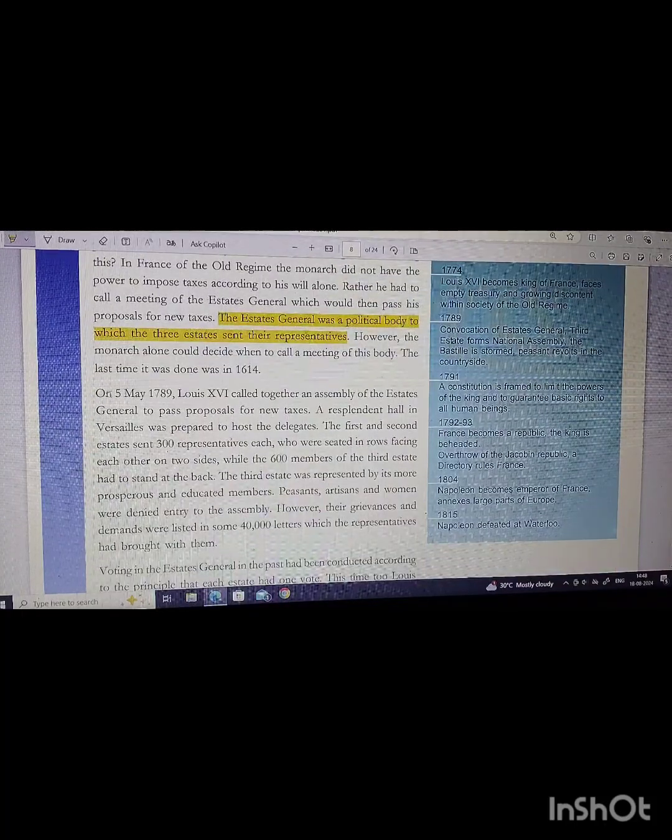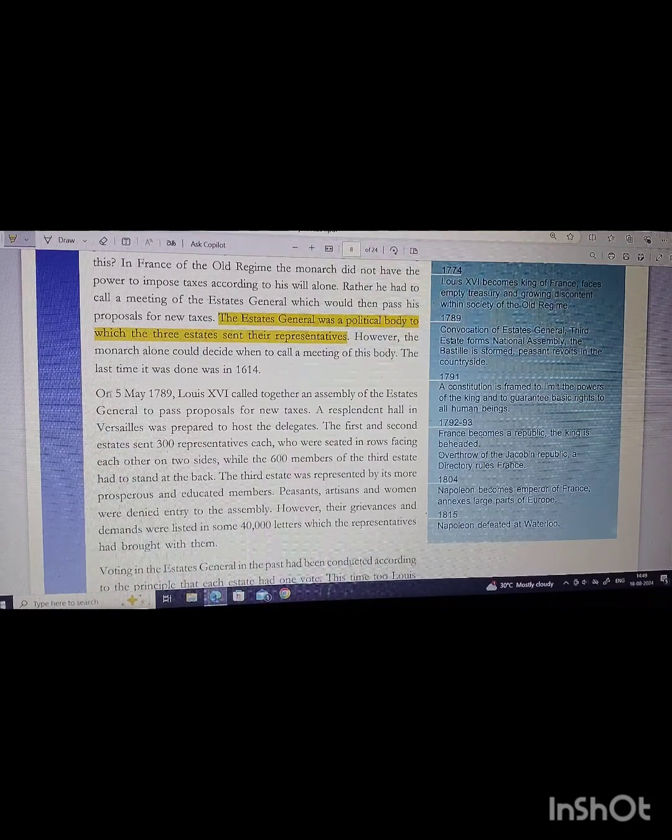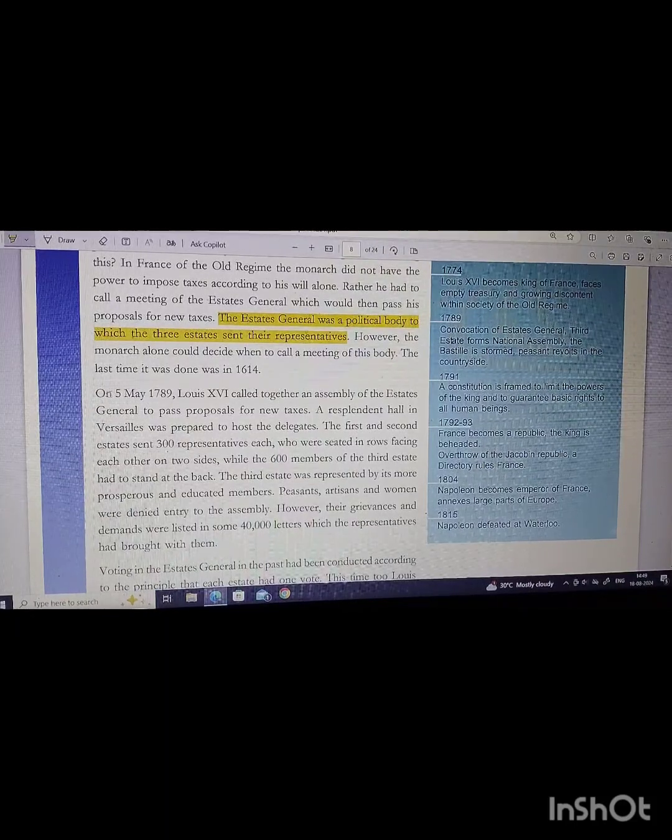On May 5, 1789, Louis XVI again called an assembly of the Estates General to pass proposals for new taxes. The meeting took place in a resplendent hall in Versailles that was prepared to host the delegates. The first and second estates sent 300 members each, and the third estate alone sent 600 members. The members of the first and second estates were seated in rows facing each other on two sides, but the members sent by the third estate were